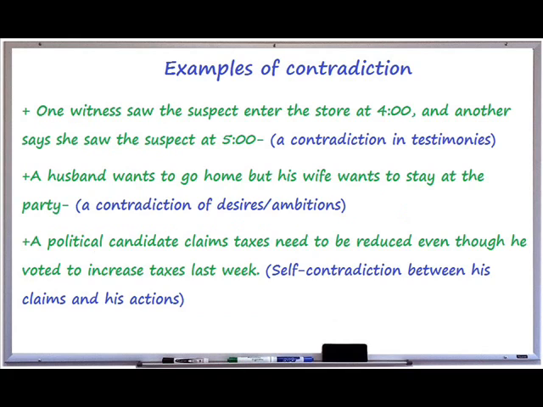Examples include when one witness saw the suspect enter the store at 4 o'clock, and another says she saw the suspect enter at 5 o'clock. This is a contradiction in their testimonies. If a husband wants to go home but his wife wants to stay at the party, they have a contradiction of desires or ambitions. A political candidate claims taxes need to be reduced even though he voted to increase taxes last week. This is an example of self-contradiction between his claims and his actions.